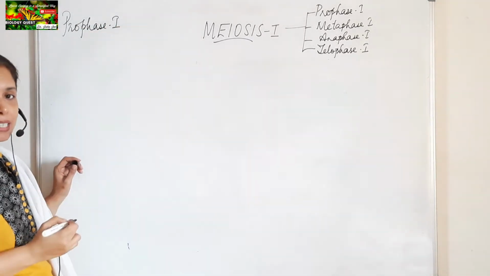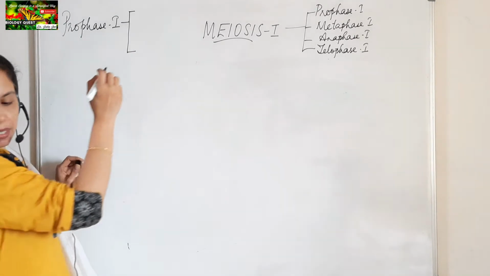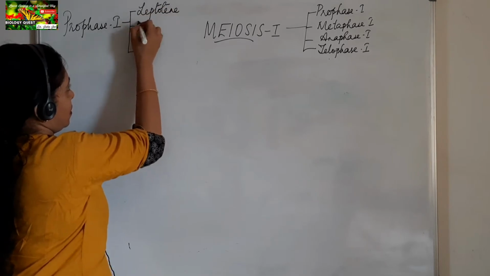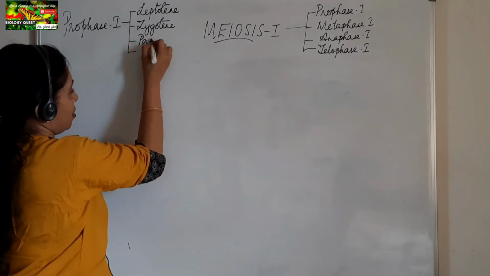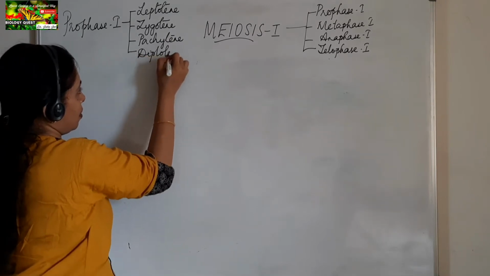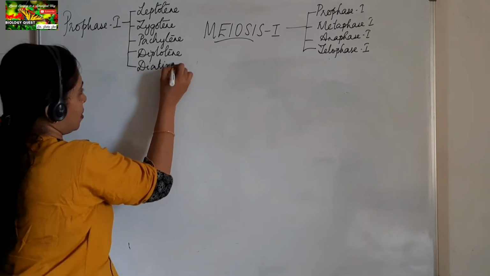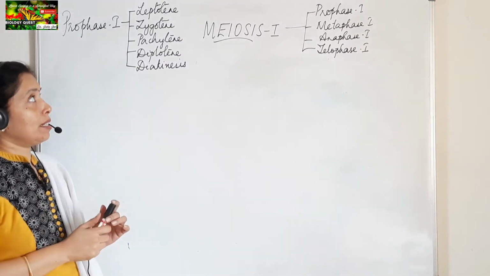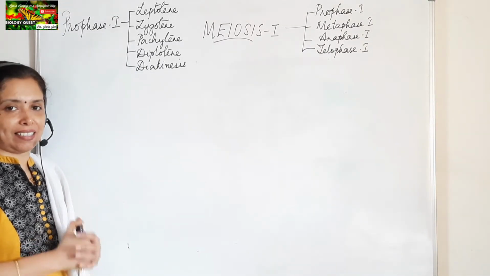Prophase-I is divided into 5 stages. Okay, first stage is Leptotene, Zygotene, Pachytene, Diplotene, and the 5th stage is Diakinesis. So these are the different stages of meiosis-I. Okay, Leptotene, Zygotene, Pachytene, Diplotene and Diakinesis.